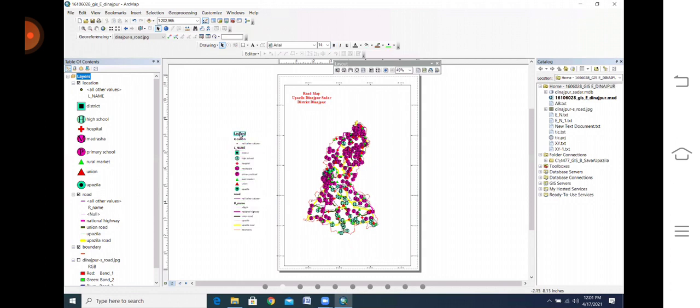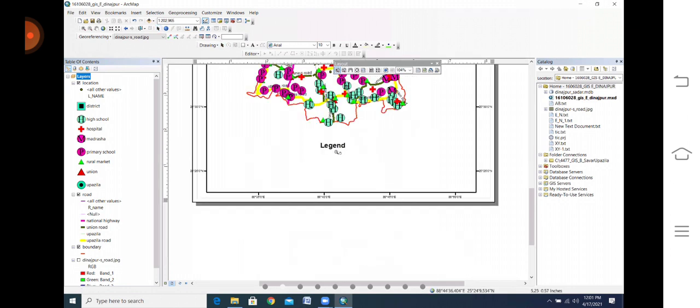Suppose this is your legend. If you need to make a box, please look at these things. This is the rectangle.